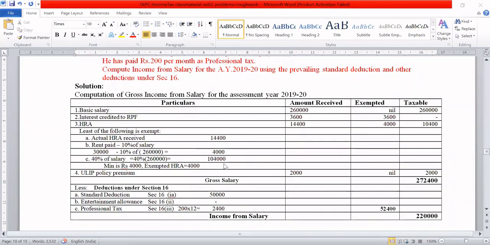Any contribution to your provident fund, NSC, insurance policies, or any mutual funds taken, or your interest on your savings account. All those things come under section 80C.